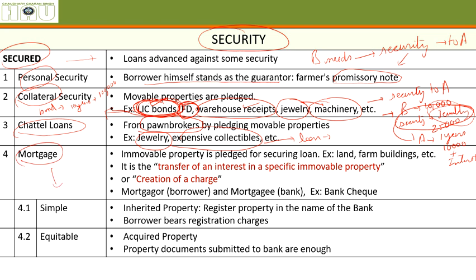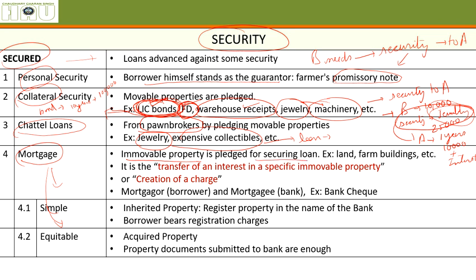Mortgage is again of two types: simple mortgage and equitable mortgage. Jewelry and these collectibles are movable in nature. You can move them from one place to another. But when the borrower is giving immovable security to the lender, this is called a mortgage, for the purpose of getting a loan.